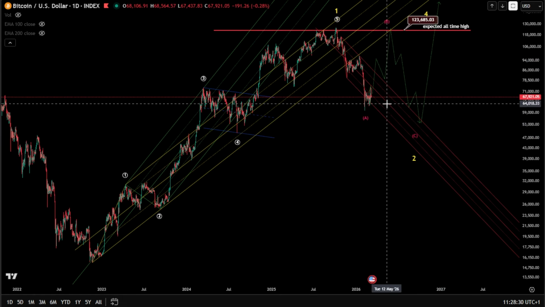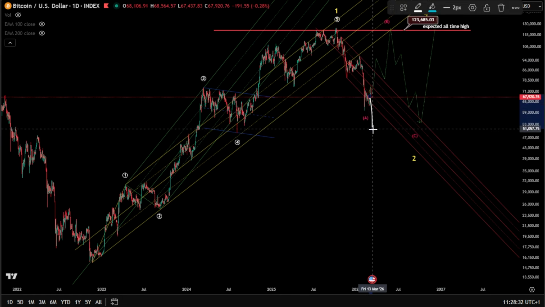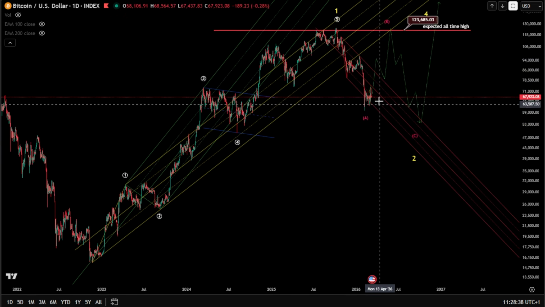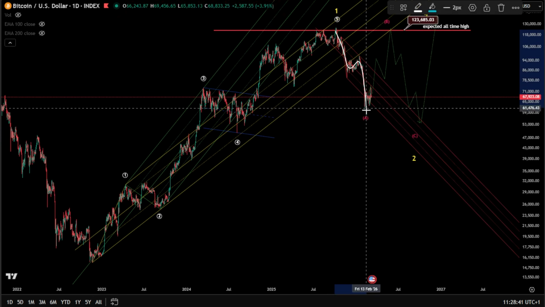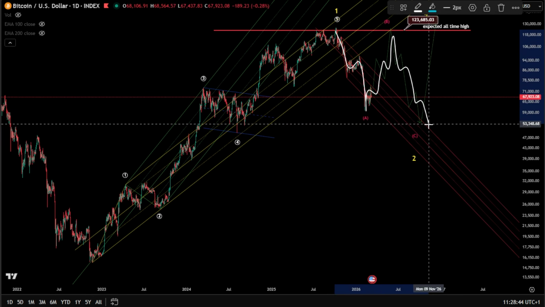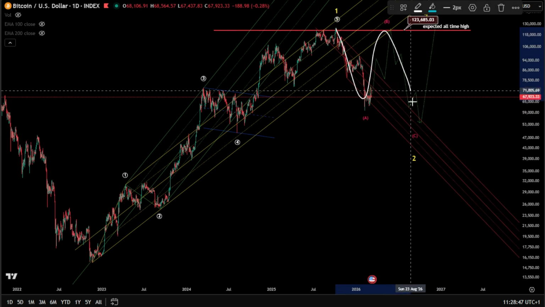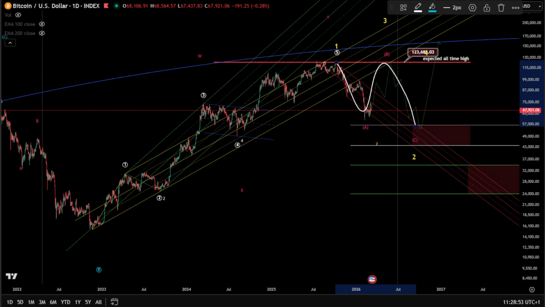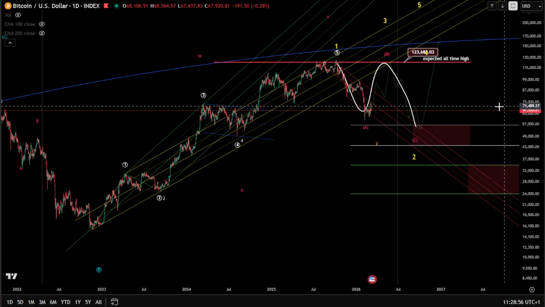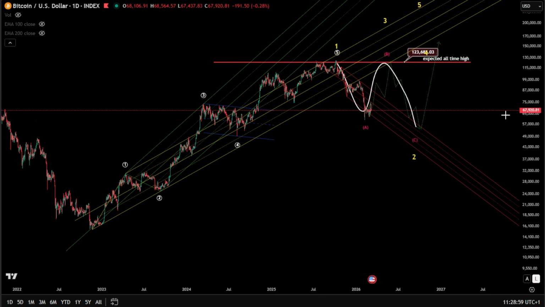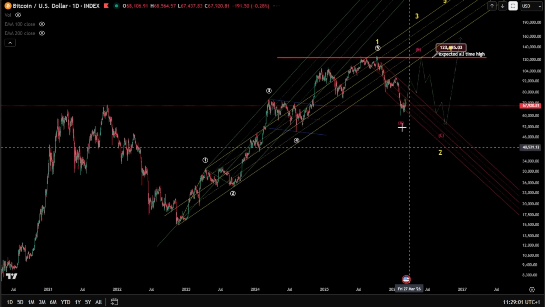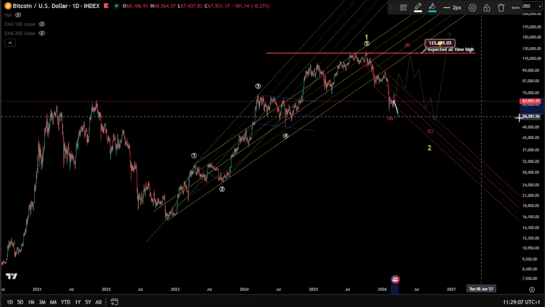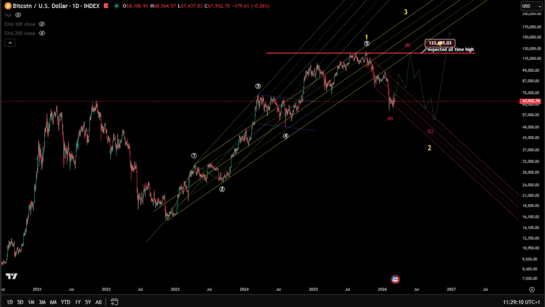Meaning a deep correction can be unfolding only once we break this base channel. If the price is still above this base channel, that means we can still move toward the upside here. We might still be in an A, B, and then wave C toward the downside, 5 waves down, as the shallow regular flat that we just explained in the cycles, right? On the cycles, we were explaining whether this is a regular flat, as you can see, and we might still hit it. Now, a deeper correction, we're going to see in the probabilities here. However, the base channel, to keep in mind, should be broken as a clear signal that we are pushing downward in a wave 3.